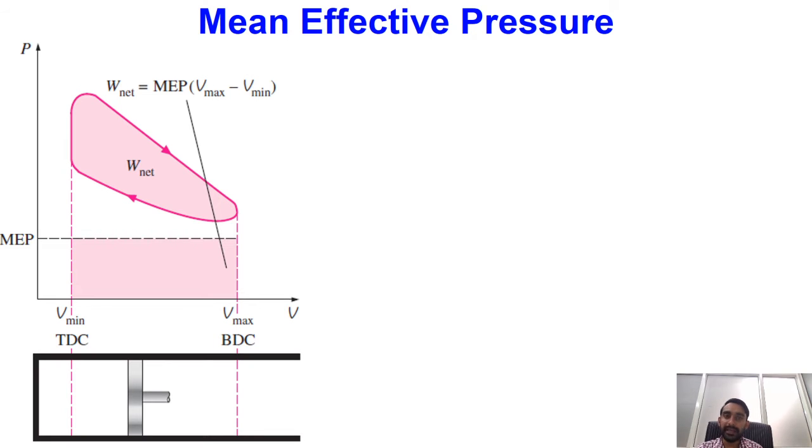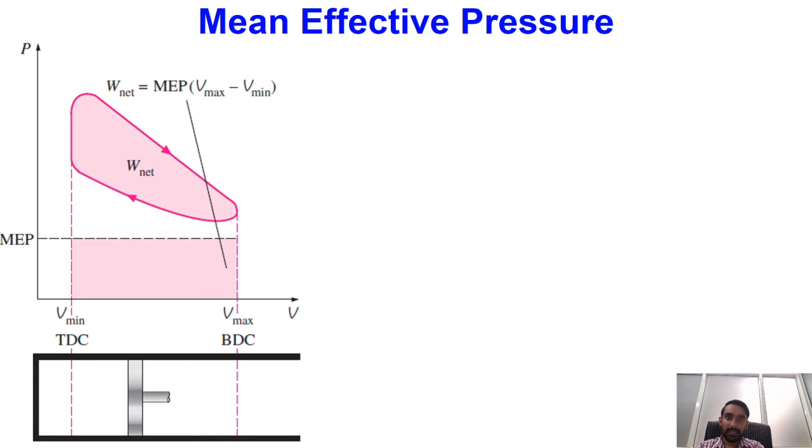When we have the power stroke within our piston, what will be happening is that our piston will be expanding because of the high pressure and high temperature gases in the clearance zone.